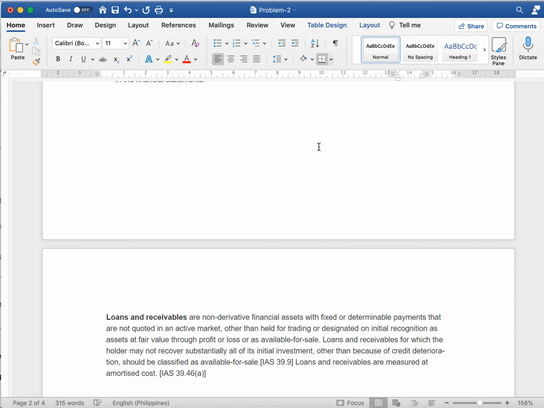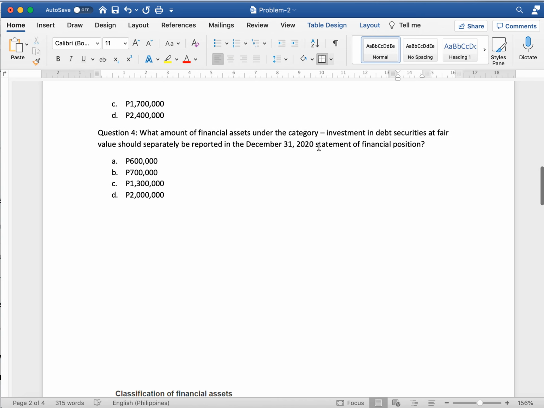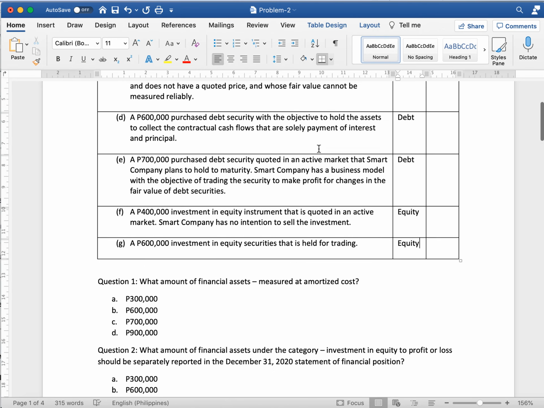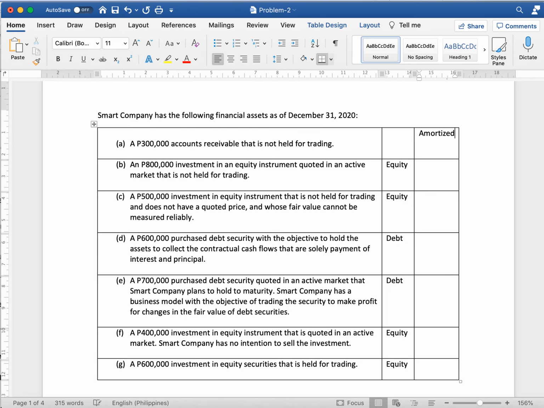Loans and receivables for which the holder may not recover substantially all of its initial investment other than because of credit deterioration should be classified as available for sale. Loans and receivables are measured at amortized cost. And we all know that the account receivable will be presented under the loans and receivables. So therefore, this one should be measured at amortized cost.